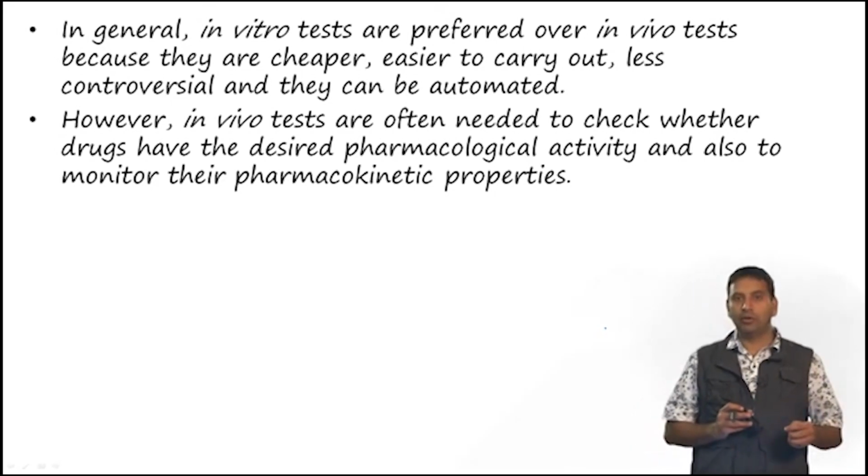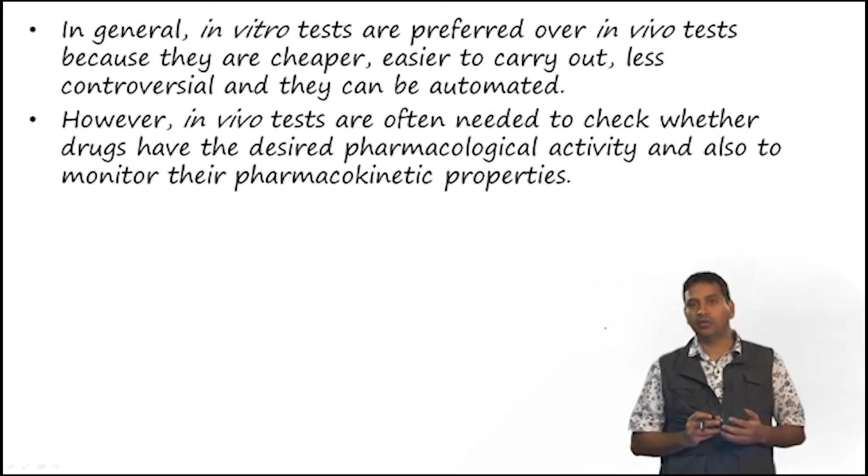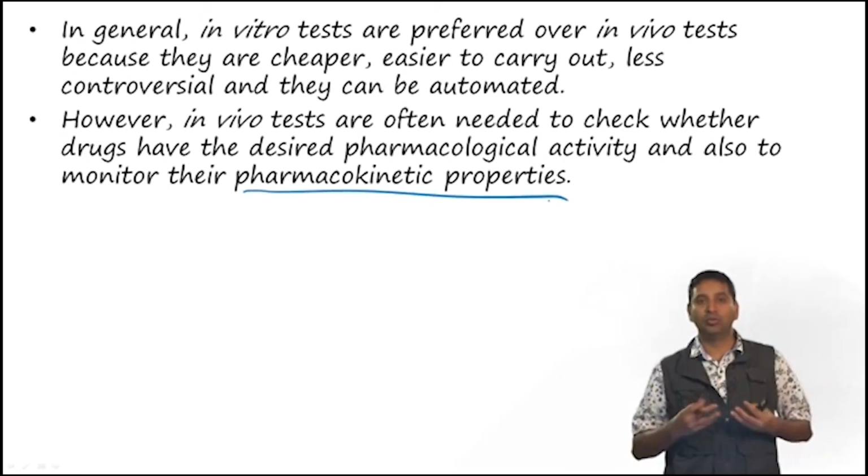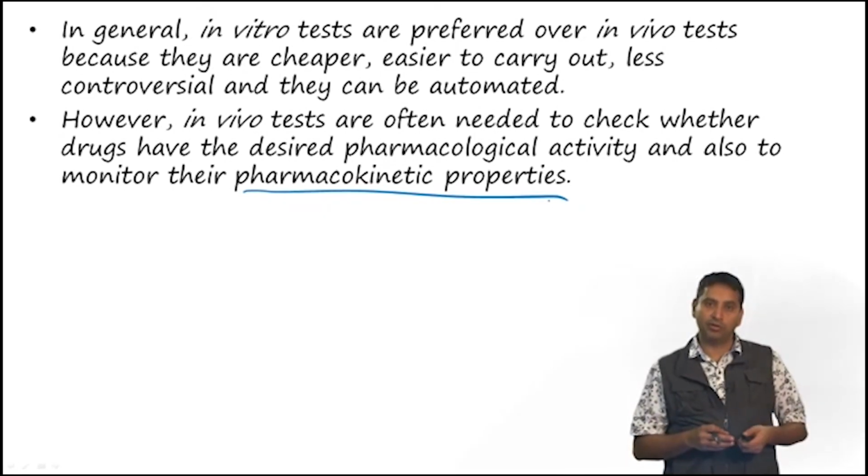However, in vivo tests are needed because sometimes when we have a lead compound, we need to test whether it can show the desired activity in an animal. Furthermore, we need to monitor the pharmacokinetic properties. Since we can't do these tests on humans, we need to do this on appropriate animal models.